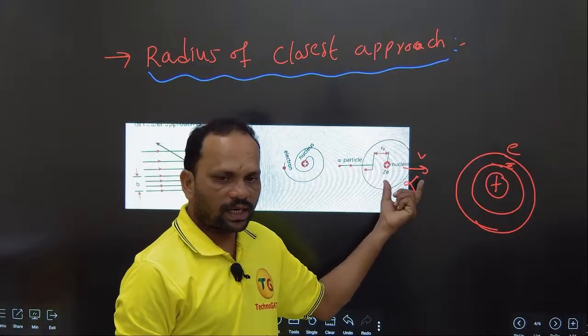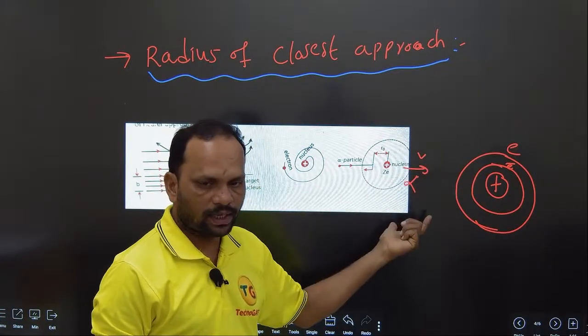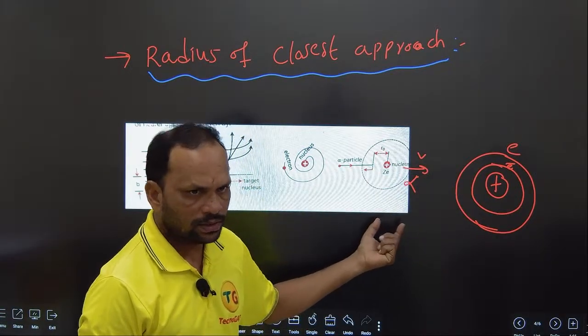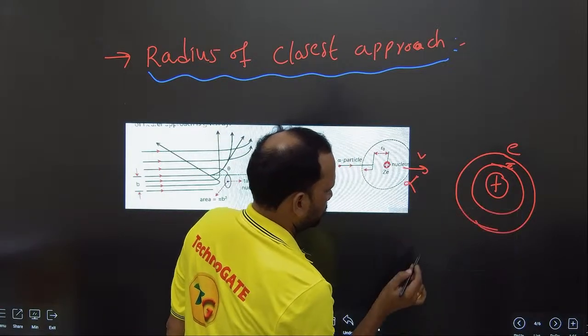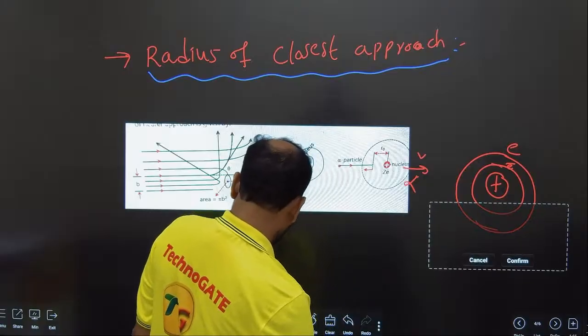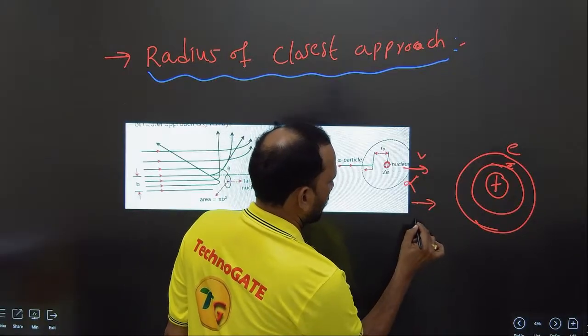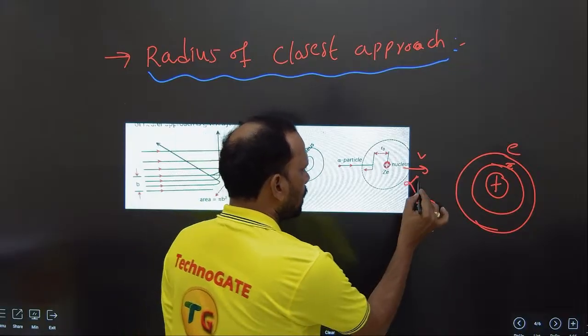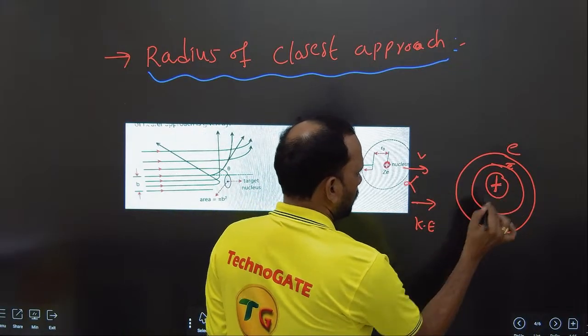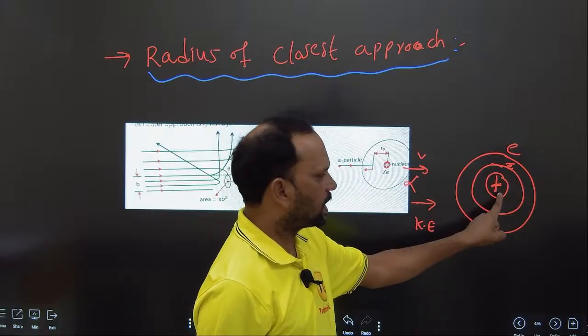It has some particular kinetic energy. This gold foil nucleus has a positive nature.